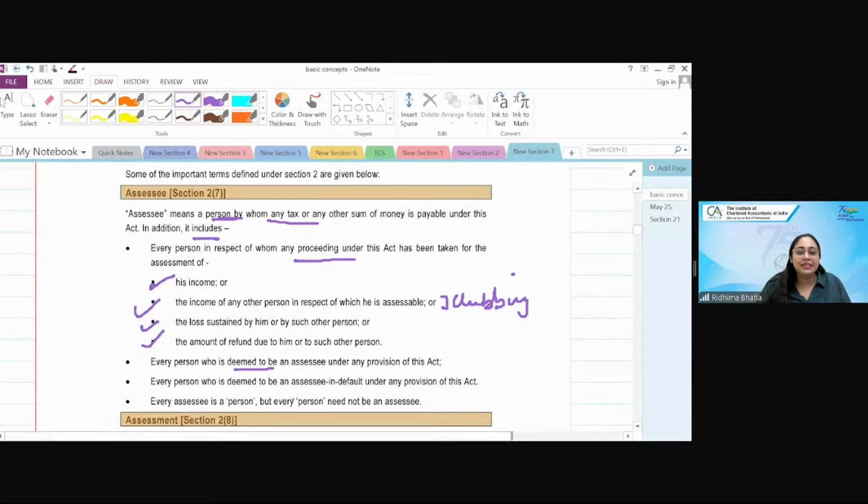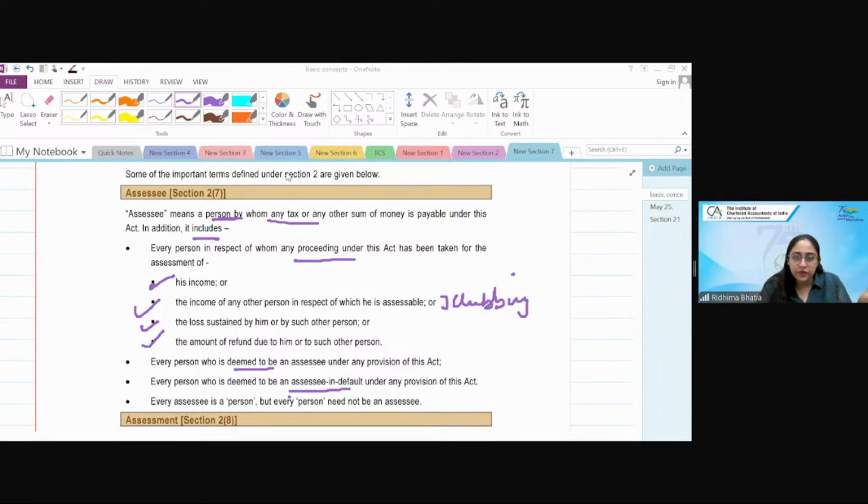Then deemed to be assessee in default. Now, what is assessee in default? Assessee in default can be any person who has done any default. A default can be of any nature, it can be of multiple natures. Default in payment of taxes, default in any provision of the act.